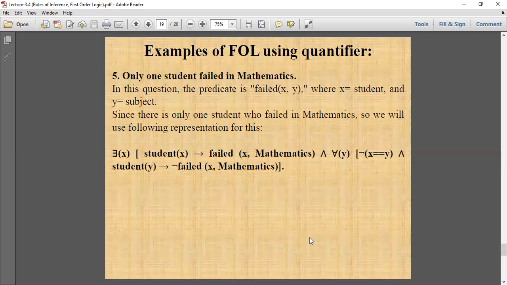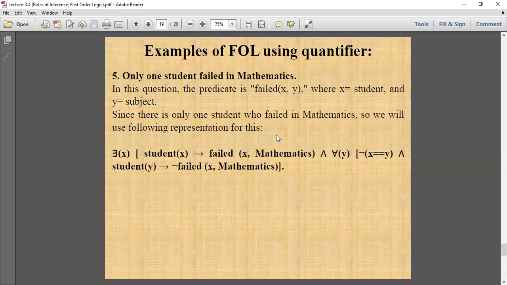Another example, only one student failed in mathematics. Now predicate is failed x comma y, where x is student and y is subject. Since only one student failed in mathematics, we will use existential and universal both.